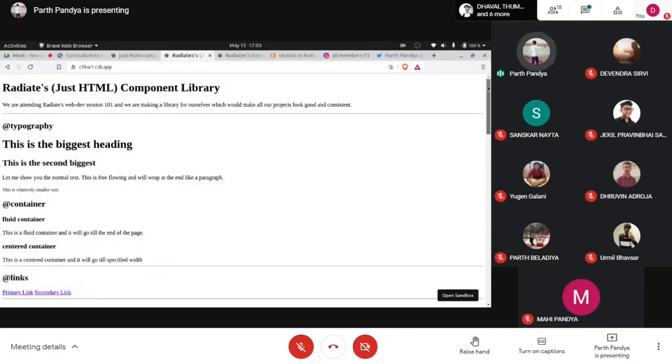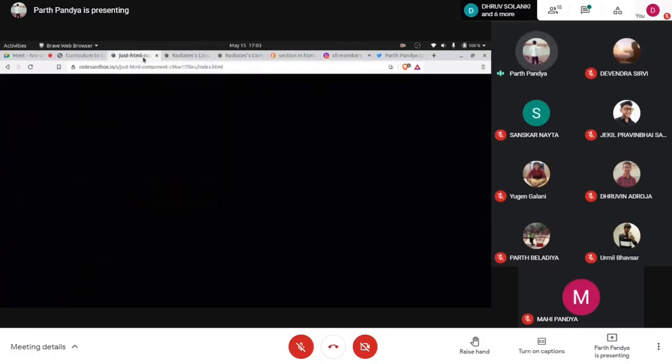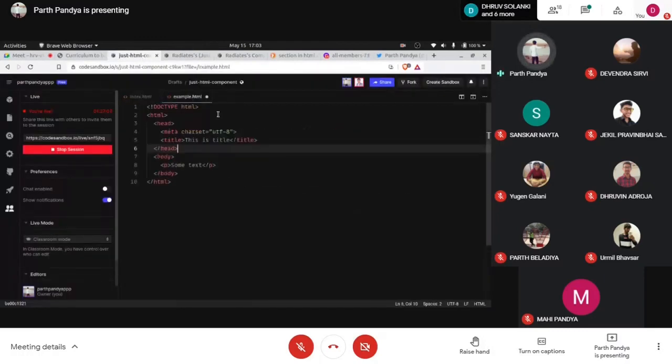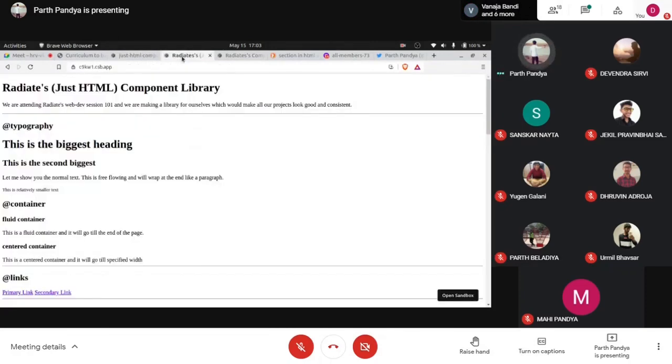So what you have to do is write the whole HTML, just like we did in this example.html. First of all, just create a structure like this, then define the head, okay, then start with the body. That's it. Nothing more than that.